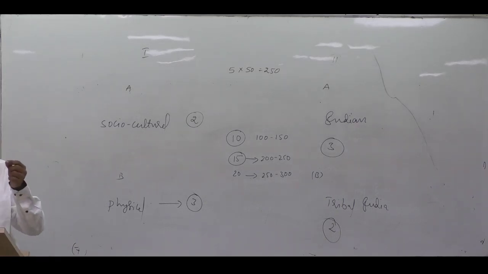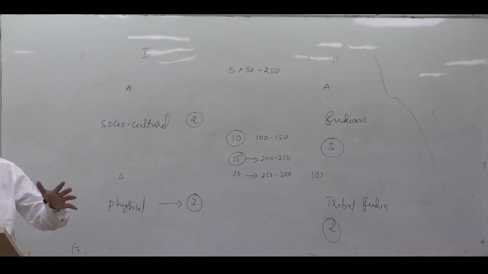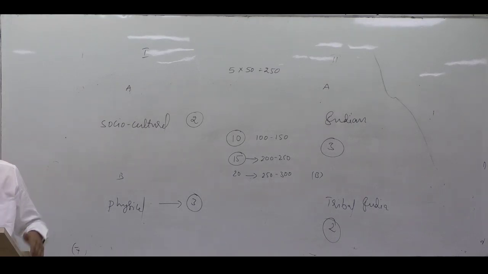I'll tell you one dictum. If we select one common option, the success of common is common. The success of that optional, or the success of that aspirant, is common. That means if we select an optional which is selected by 99% of the students, it will be in that 99%. If you select a rare optional, your success will also be rare. If you opt for a commonly opted optional, the chances of success are very, very high. If you opt for rarely opted optionals, the chances of success are very less.